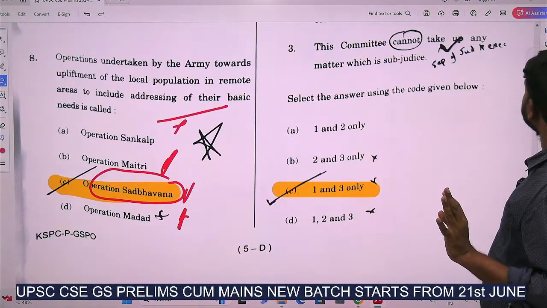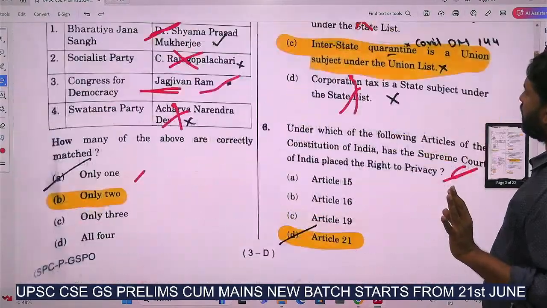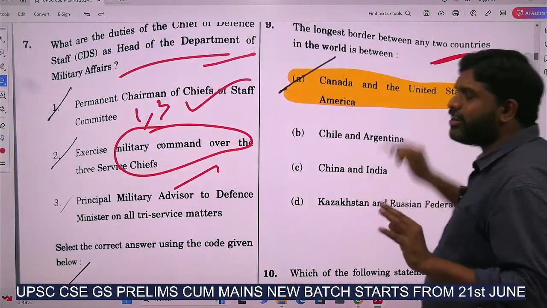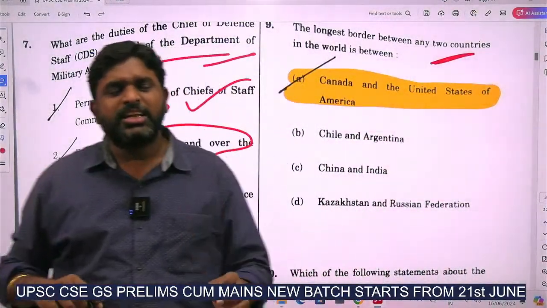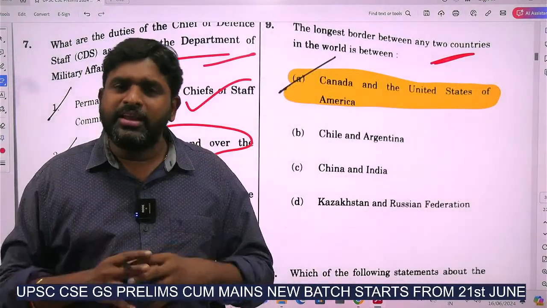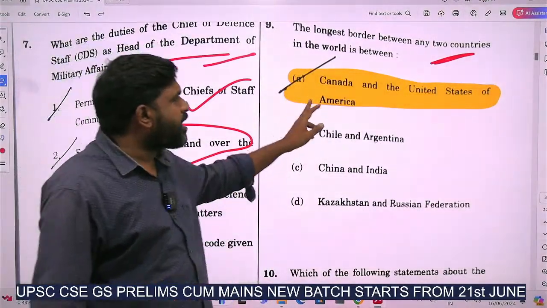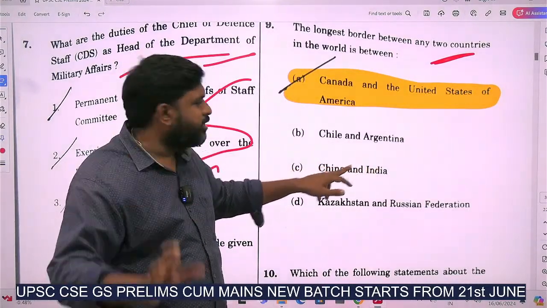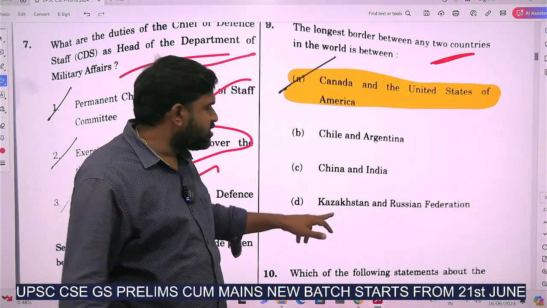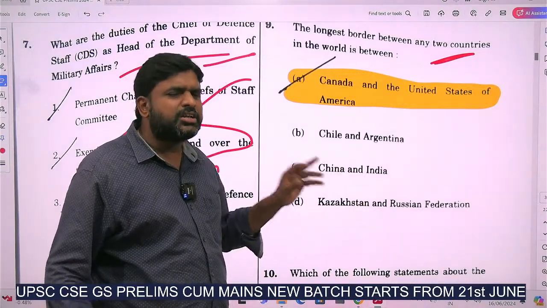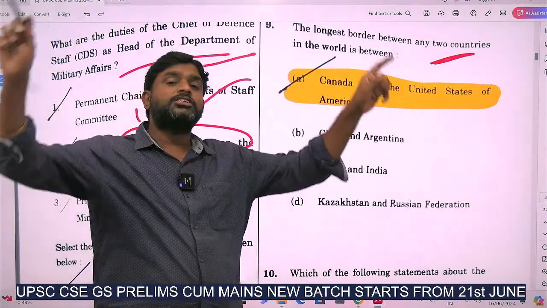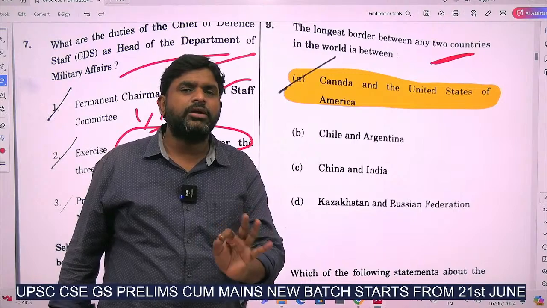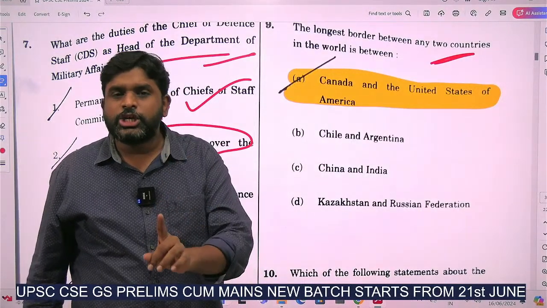And coming to the 9th question, the longest border between any 2 countries in the world. Any geography student knows this, it is present in NCERT books. Any beginner will know this answer. It is between Canada and the United States of America. If you see Chile and Argentina, the distance is very less. China and India, the distance is very less. Kazakhstan and the Russian Federation, a little bit of doubt, whereas Canada and the United States have a very big border. So the answer is the United States of America and Canada.